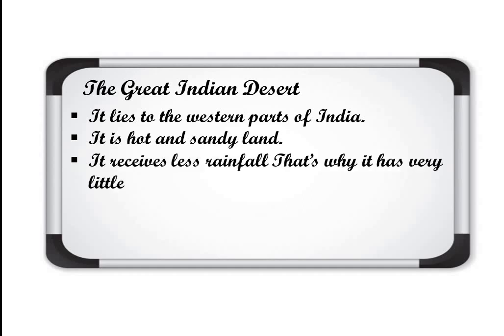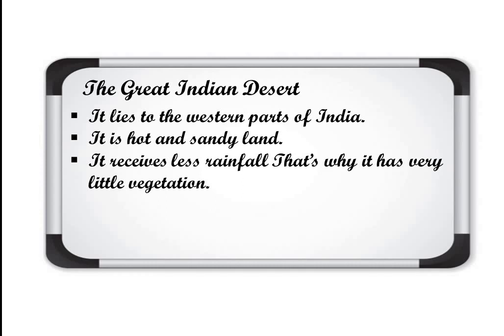That's why it has very little vegetation. So in the features of desert, we can write that the area has hot and sandy land and receives very little rainfall, because of which it has scarce vegetation. So this is all about the Great Indian Desert, that is, the Thar Desert.